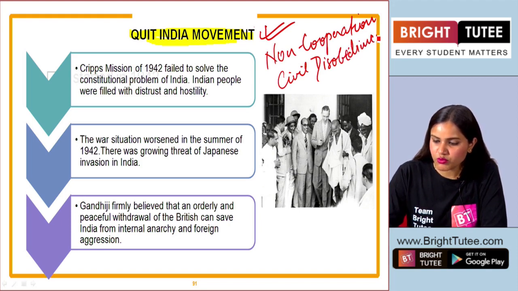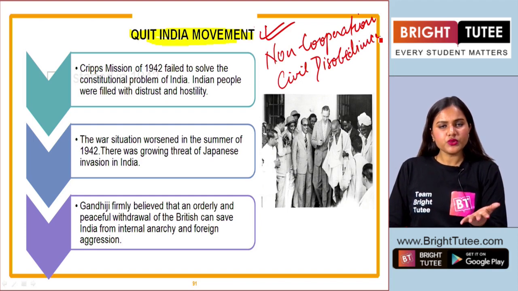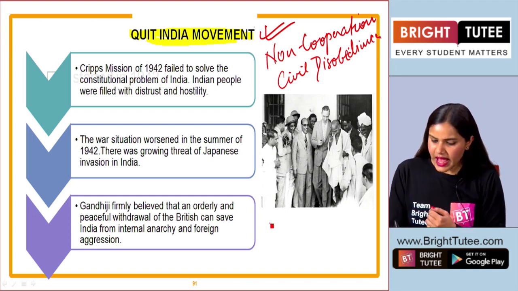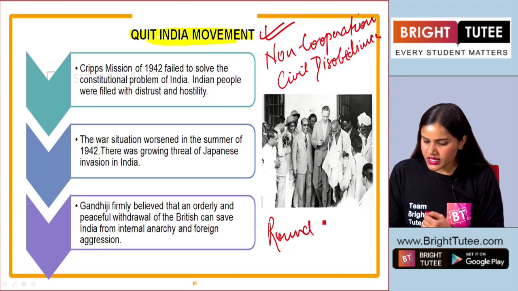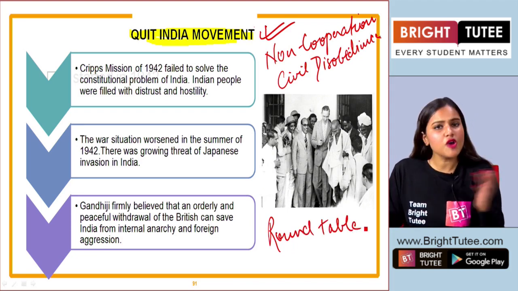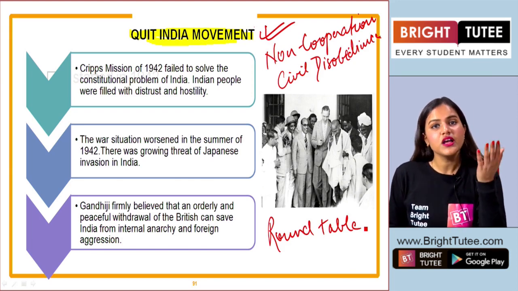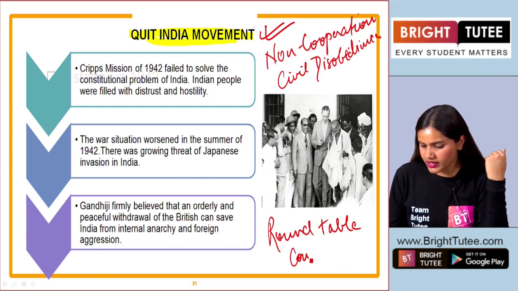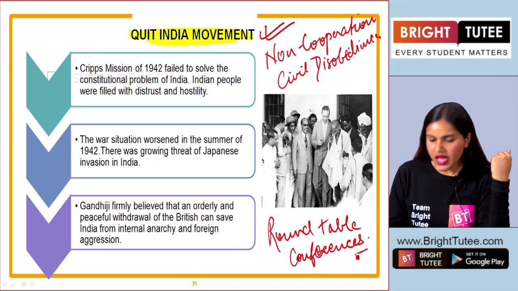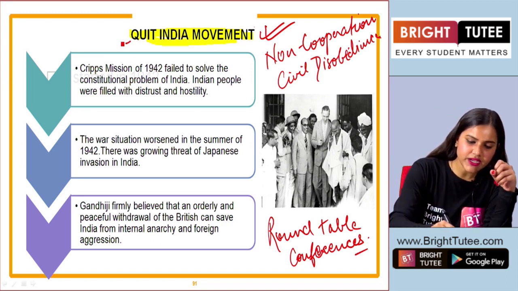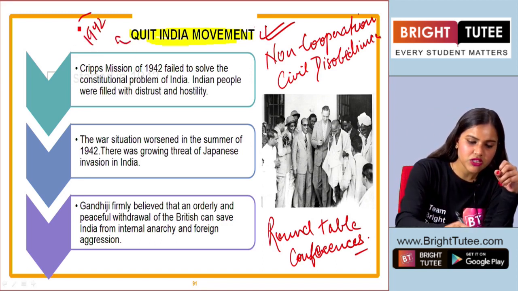Now before this students, we have been talking about the civil disobedience movement and the round table conferences that took place. How many round table conferences have you read about? Yes, there were 3 round table conferences that took place in London. Now we are going to talk about the Quit India movement that was launched in the